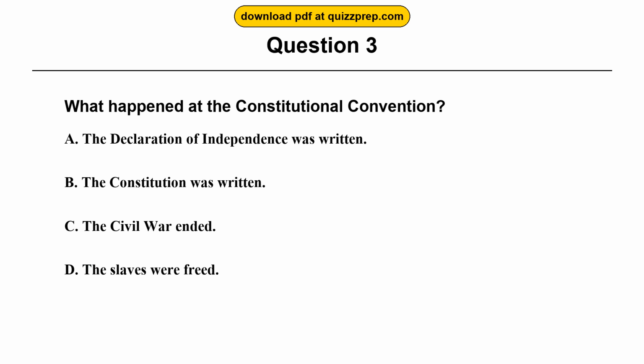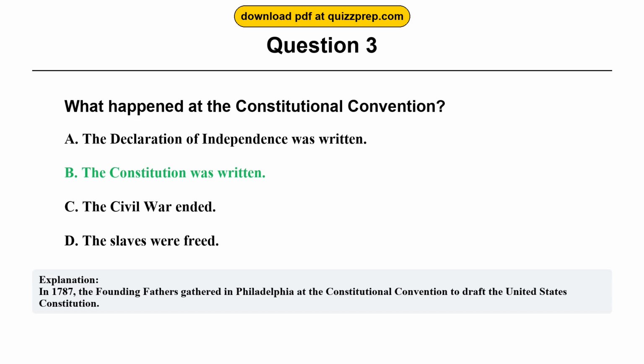Question 3. What happened at the Constitutional Convention? Option A. The Declaration of Independence was written. Option B. The Constitution was written. Option C. The Civil War ended. Option D. The slaves were freed. The correct answer is option B. The Constitution was written. In 1787, the Founding Fathers gathered in Philadelphia at the Constitutional Convention to draft the United